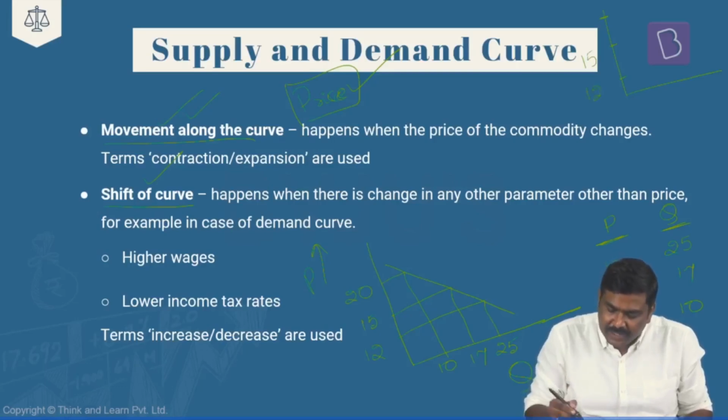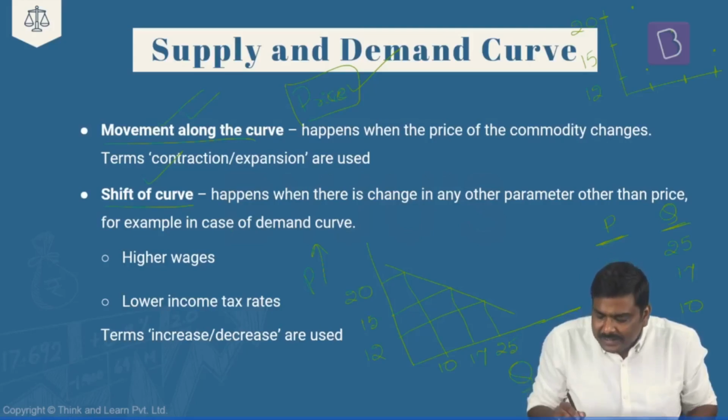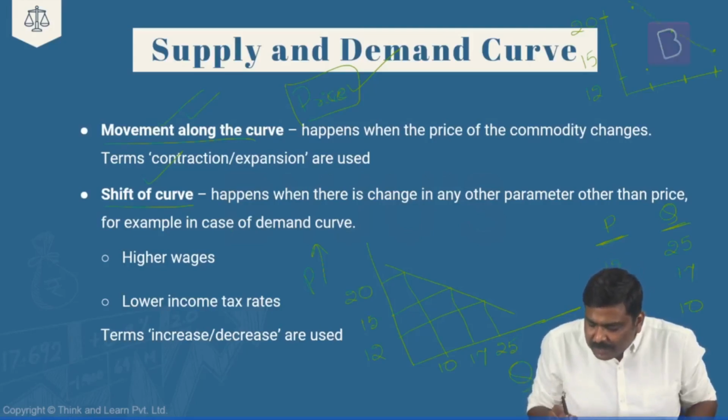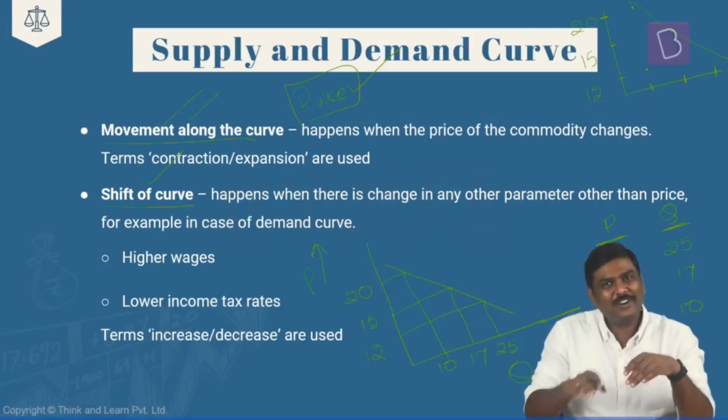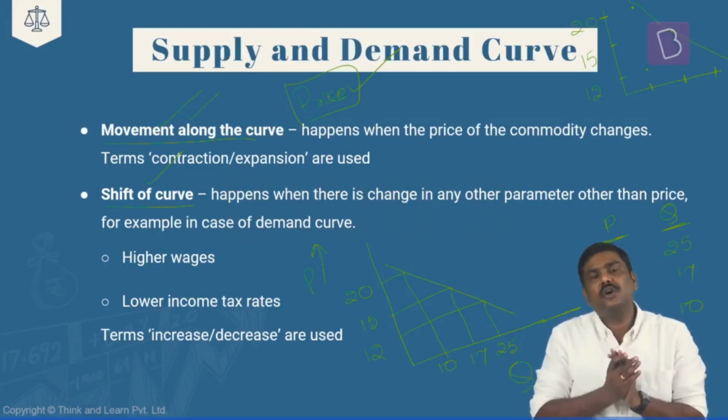What is the demand? 25 units, 17 units and 10 units. So the first point will be here, the second point will be here, and the third point will be here. So we have plotted this, and now we will connect these particular dots. Although all the dots are not connected here, don't worry about it. This is generally how the demand curve is drawn.